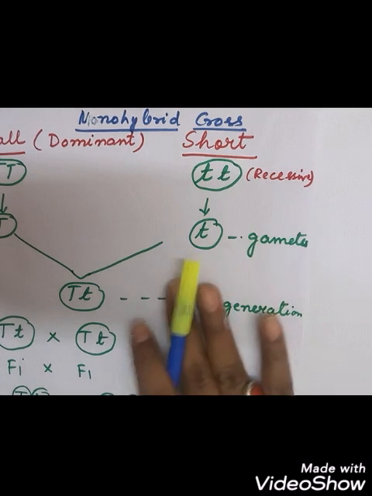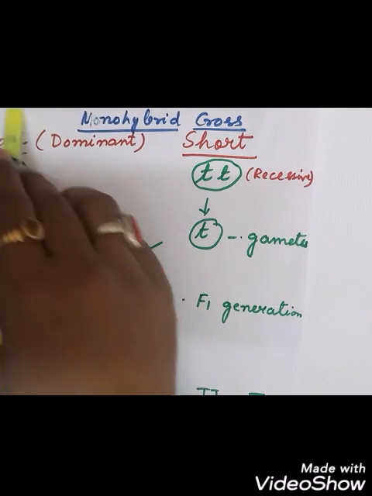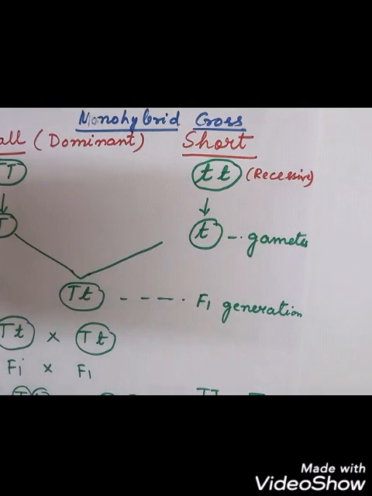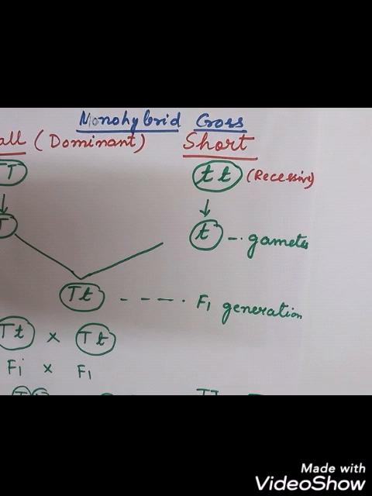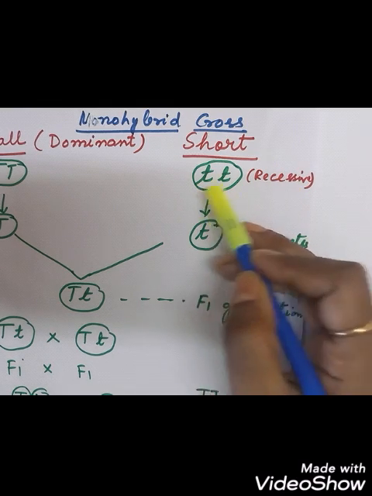Okay, first of all you have to understand this. So this capital T I have taken for representing the dominant characteristic for tall. Dominant means it's always expressive over others, and this is short, this is recessive, so I am representing it here as small t.